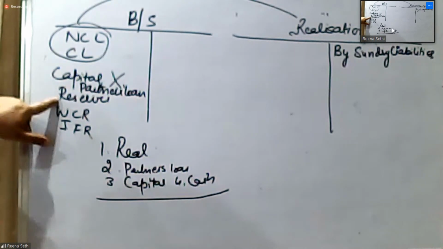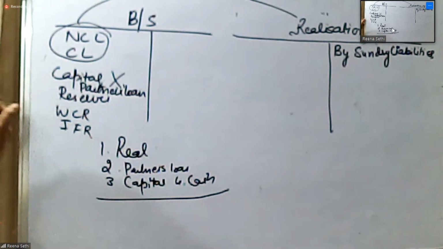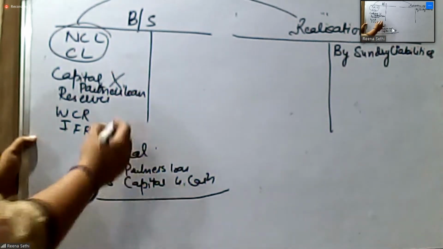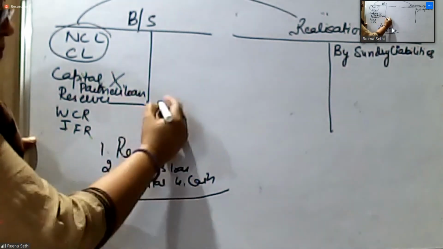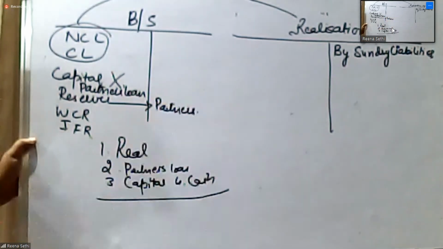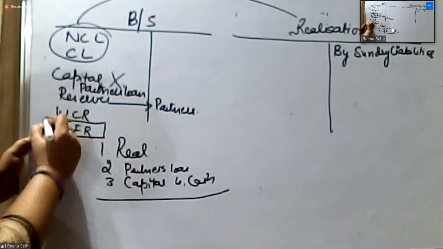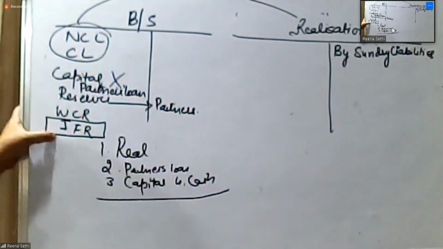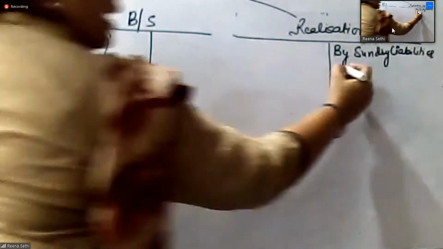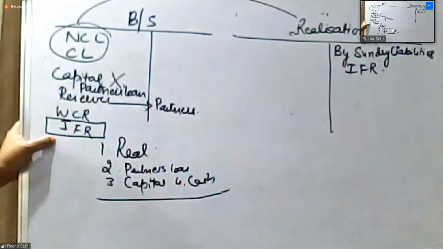Now, what about reserves, WCR and IFR? Reserves will be distributed. General reserve, P&L account credit balance will be distributed the same way amongst the partners. It will be divided amongst the partners. IFR, I'll explain why later when I discuss the investments. IFR will be transferred to realization. Complete. It will be transferred to realization.